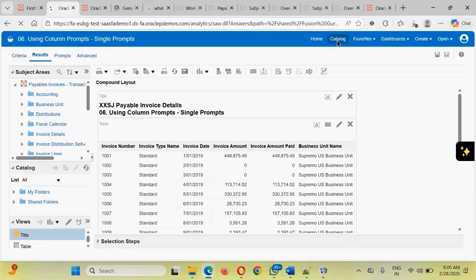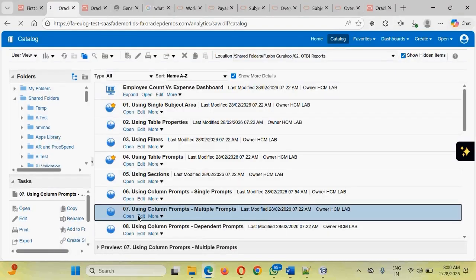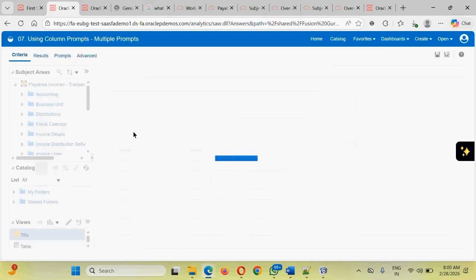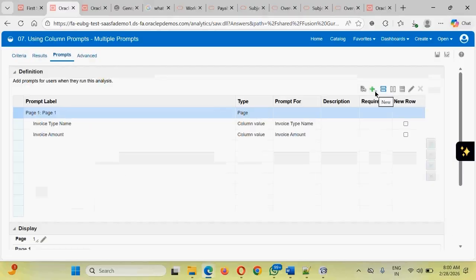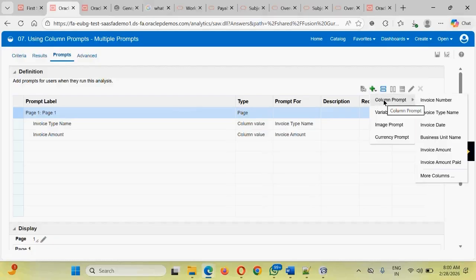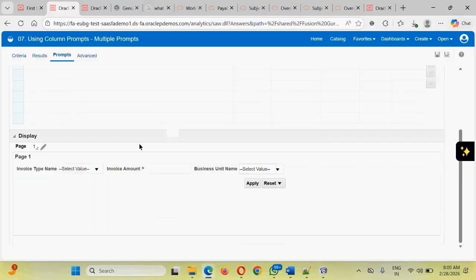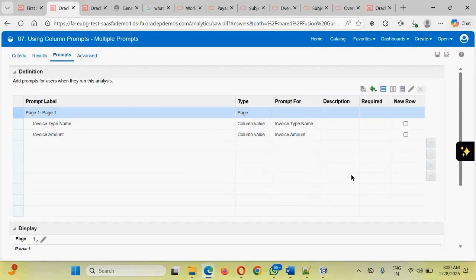Okay, next thing is, if we are adding a single prompt, multiple prompts can also be added. Going to this multiple prompt section, going to the edit, I have used the same analysis, dragged and dropped all the same sort of columns, almost no filters. Going to the prompts, clicking and adding multiple sections, I want to add one more prompt, like I want to add a prompt for business unit. If I add this and click OK, the business unit prompt will also be added. Three prompts will be added. If you don't want to keep this, select this and you should be able to delete this particular prompt.